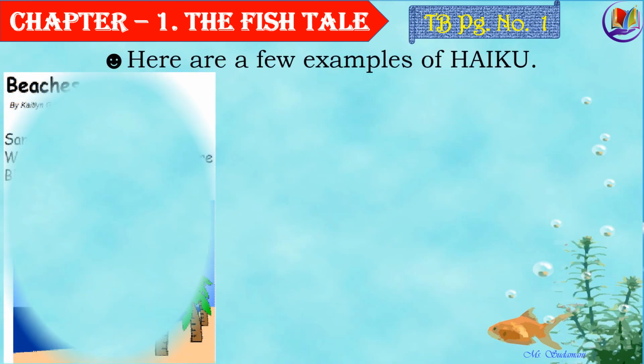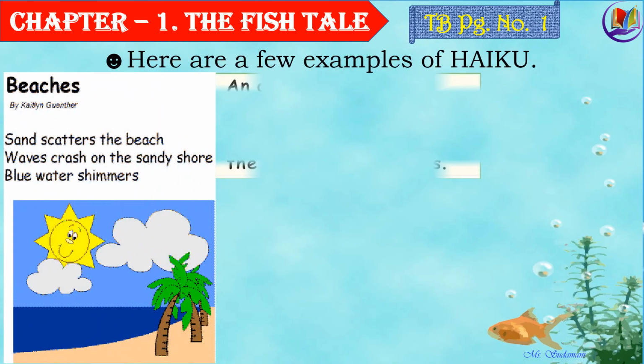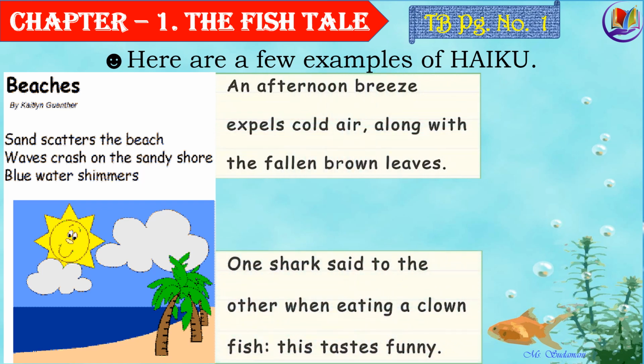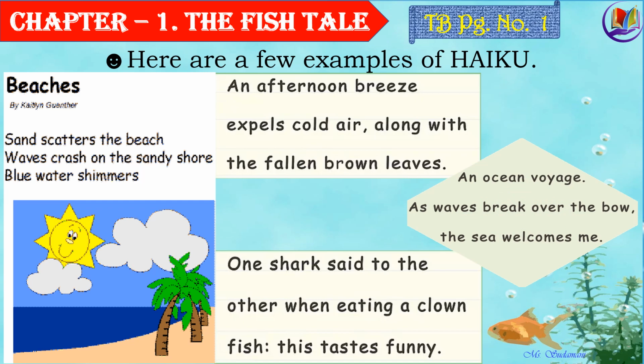Children, here are a few examples of haiku. Read the poem and try to understand its meaning. They have deep meaning within themselves. Just 3 lines, but still they describe the whole meaning so beautifully. So pause the video and read each of them carefully.